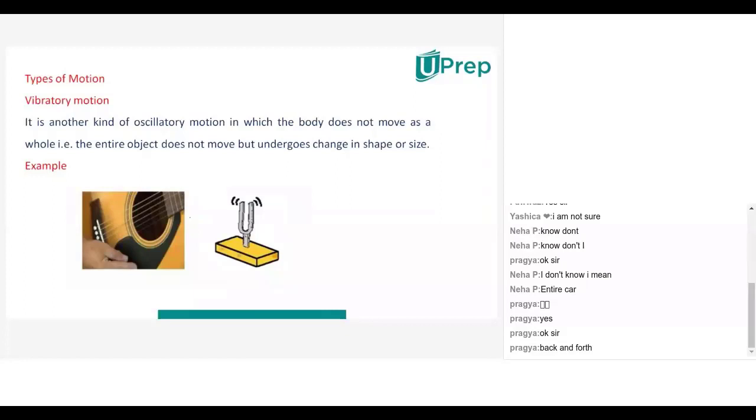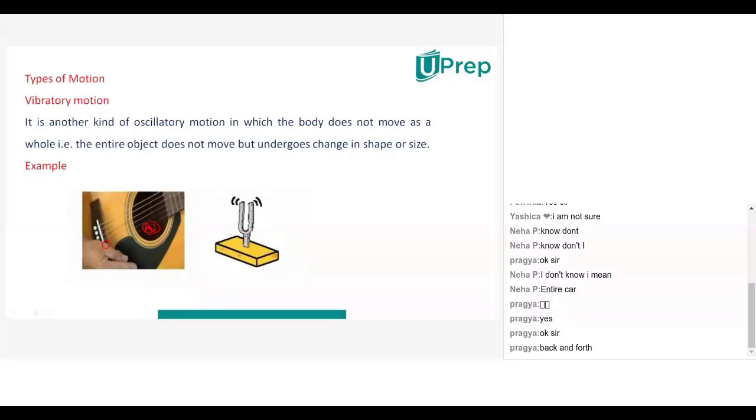Suppose you pluck a guitar. If you pluck here, what happens? The string will vibrate here only. The string which is attached here will not vibrate. That means the total string will not vibrate, only some part of the string will vibrate here. Some part of the string only will vibrate. It will not vibrate totally.